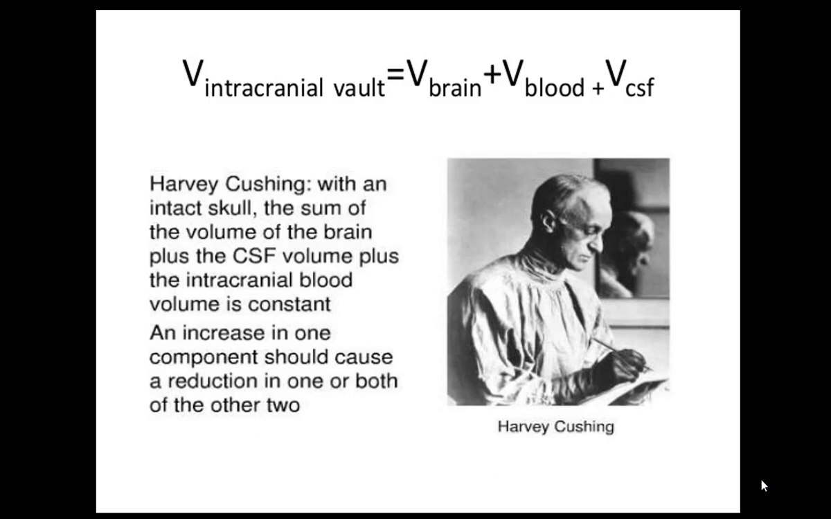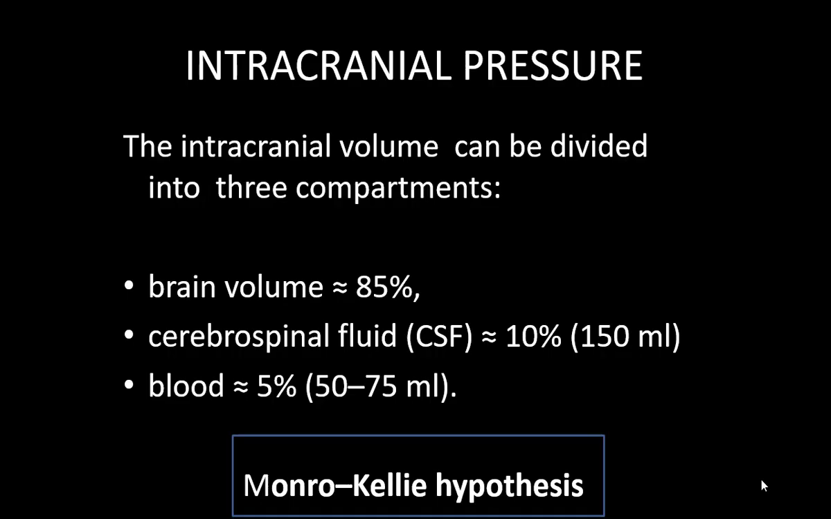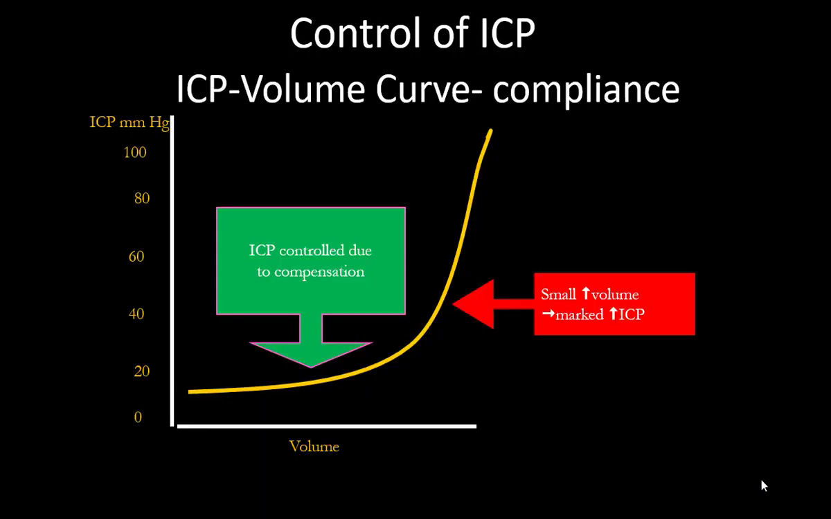We all know that the vault is basically an addition of three things: the brain volume, the blood volume, and the CSF volume, and anything which changes will change the equation. The brain volume will more or less be the same, ranging from 78 to 80%, although it is written 85, but generally 80% is what we take as the brain volume. Cerebrospinal fluid will constitute around 10%, and the blood would be the remaining, around 5%.